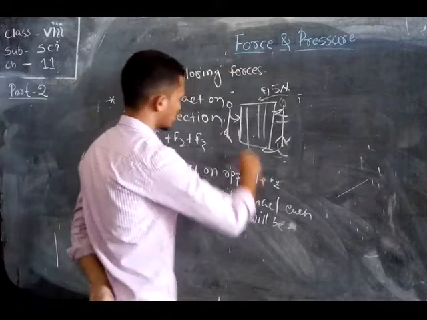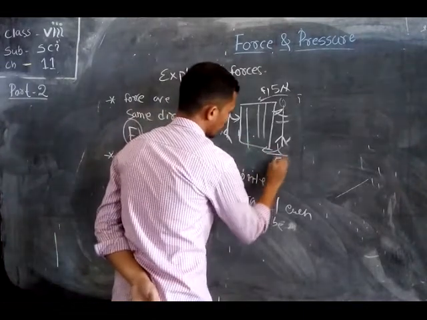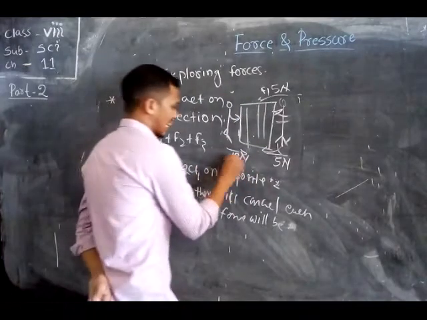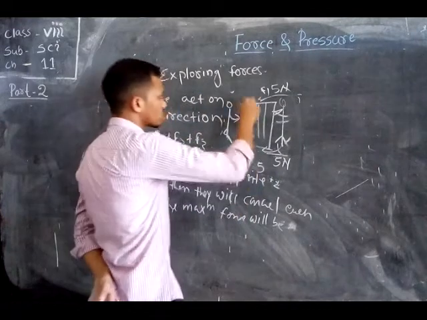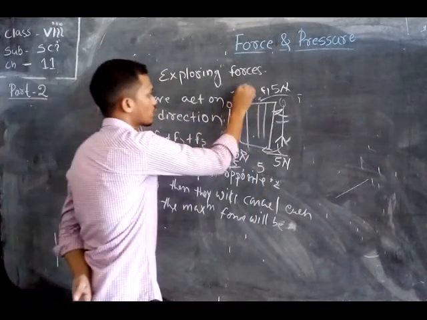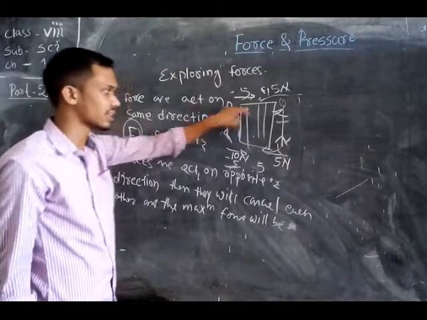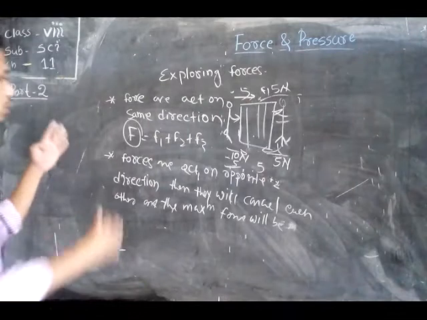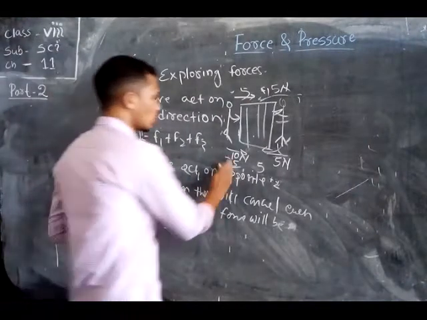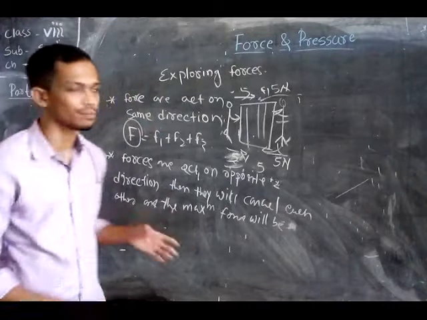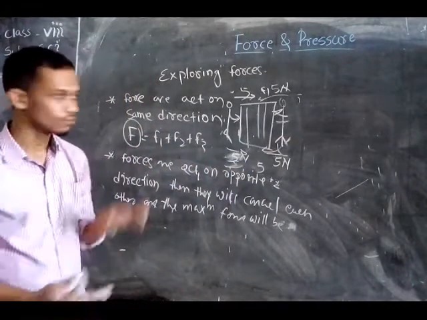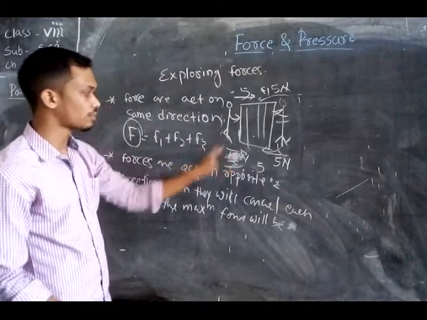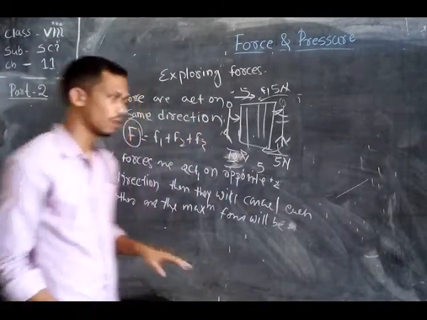Suppose you apply 5 Newton force and your friend applies 10 Newton force, then 10 minus 5 will be 5. Then, if your friend applies in this direction, 5 Newton force will act upon the body in this direction, and the body will move in this direction. If you apply 5 Newton and your friend also applies 5 Newton, then these two forces cancel each other. If your friend's force is more than yours, then the remaining force after the cancellation will act upon the body.